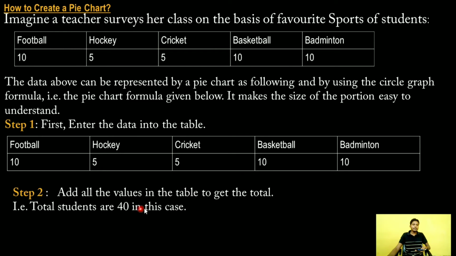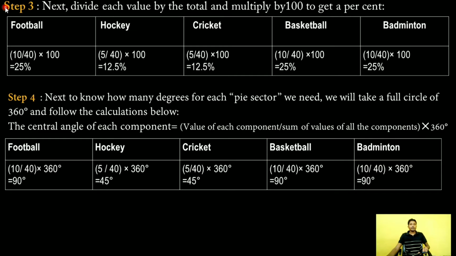Second, total number of students. Here 10, 5, 5, 10, 10. So total number of students is 40. Now third, we have to find out the percentage of students. Here students playing football 25%, playing hockey 12.5%, playing cricket 12.5%, playing basketball 25%, similarly badminton 25%.